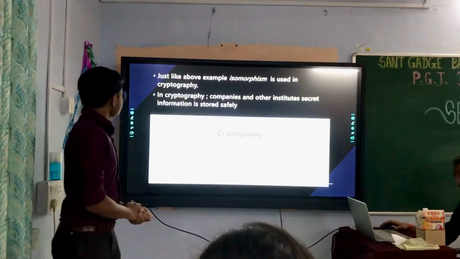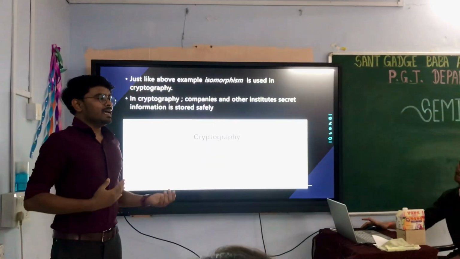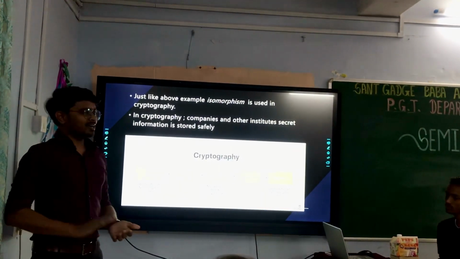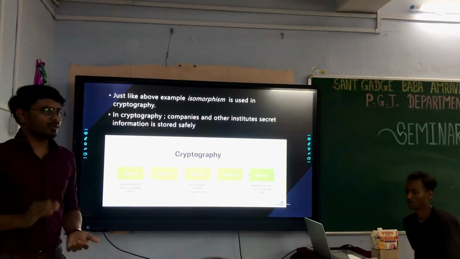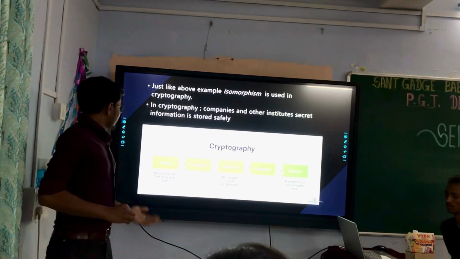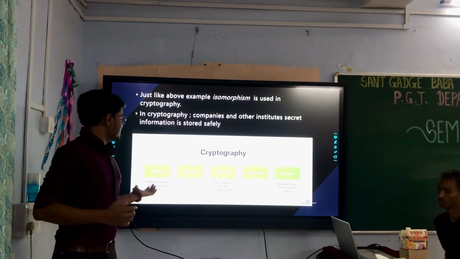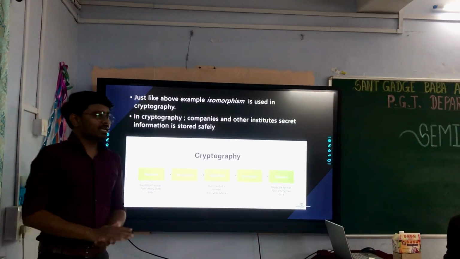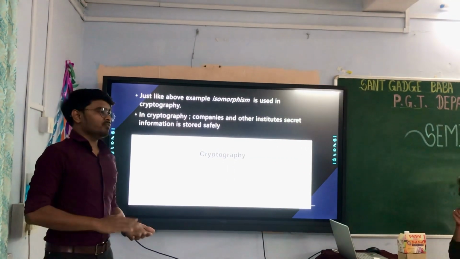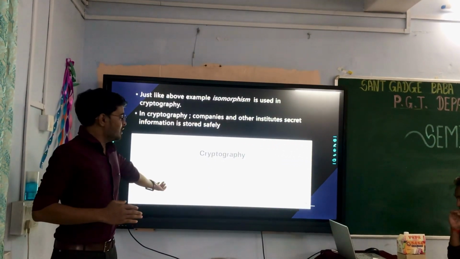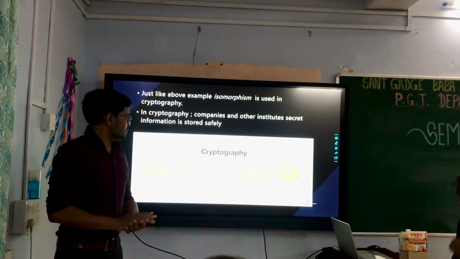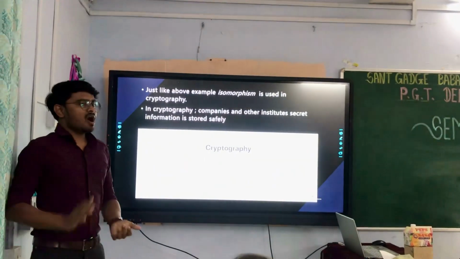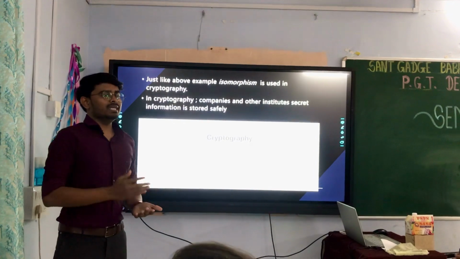Next. Just like the above example, isomorphism is used in cryptography. In cryptography, companies' and other institutes' secret information is stored safely. So in cryptography, plain text is converted by the process of encryption into ciphertext. And we use a function here to decrypt it and convert it back into plain text. We have all seen this on our mobile or in our WhatsApp.